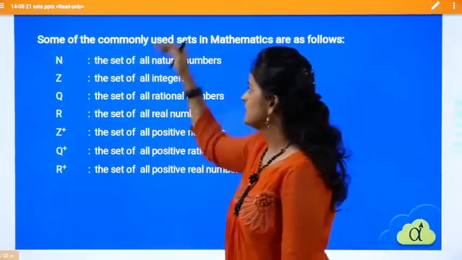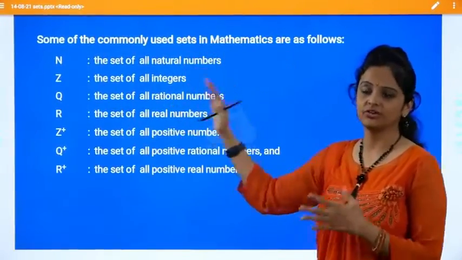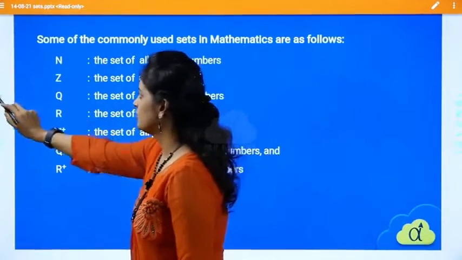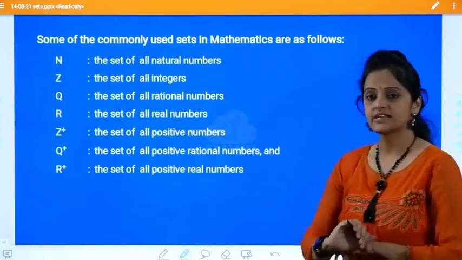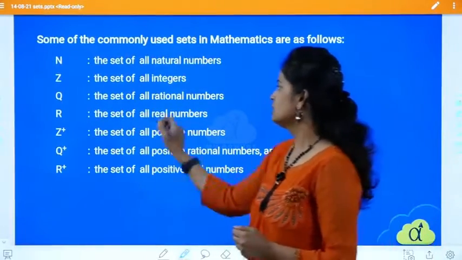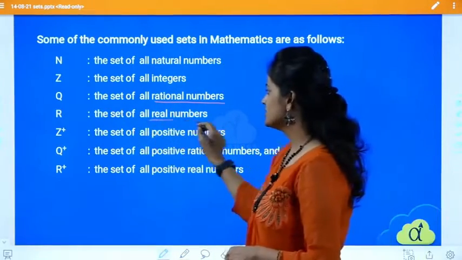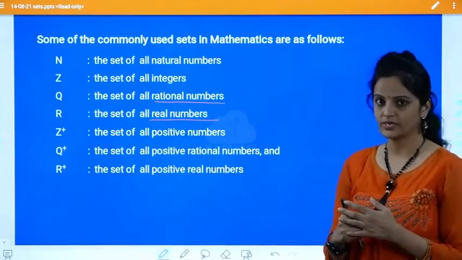If you see in the number system, you have all these sets. Okay, commonly we use these as sets. See, N is noted for the set of natural numbers, Z is the set of all integers, Q is denoted for the set of rational numbers, R is always for real numbers. R is having all types of numbers, right?